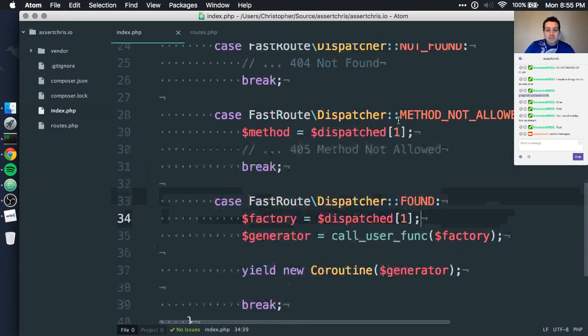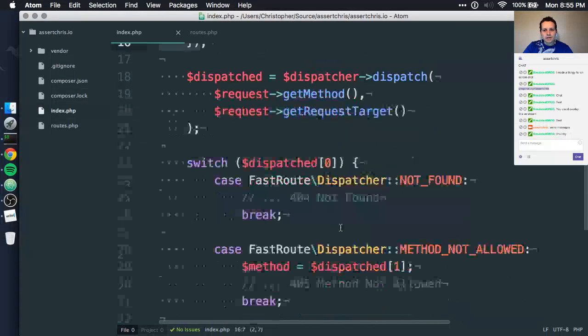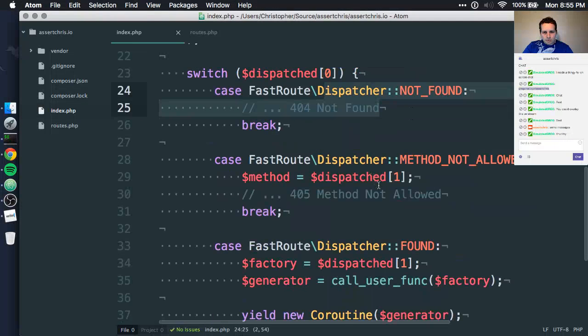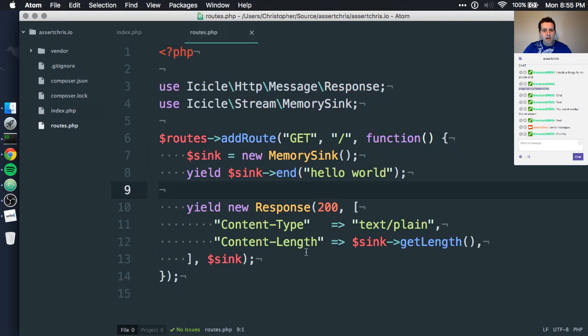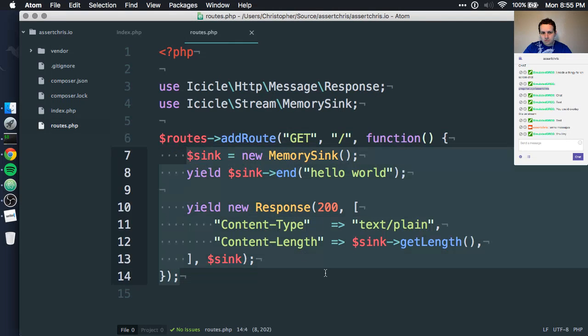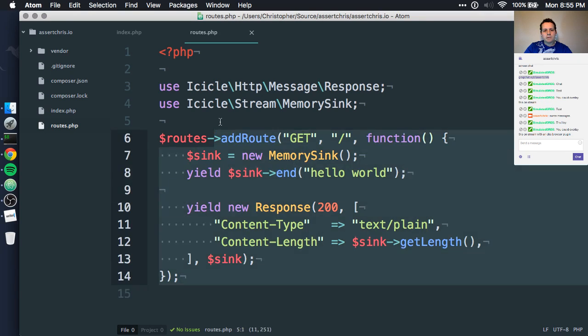I'm busy recapping. Okay, we've got the FastRoute thing working. We've got our routes in a separate file. We're not handling 404s or 405s yet, but we are handling successfully found 200 things, and we're creating coroutines from them, which means in our routes file we can just do normal Icicle HTTP stuff in here, matching a path.